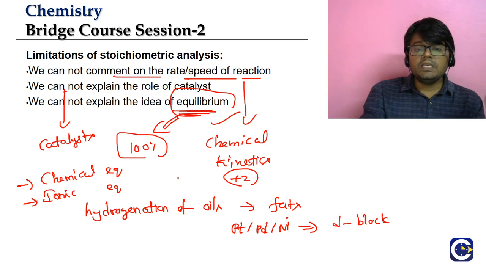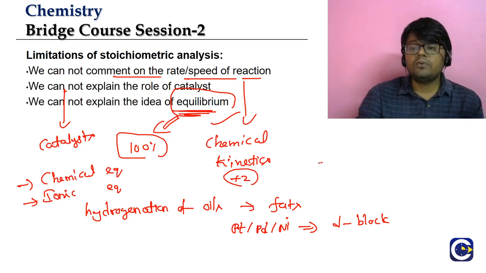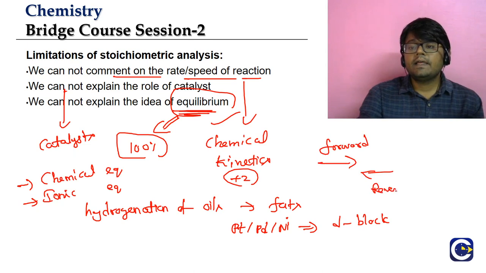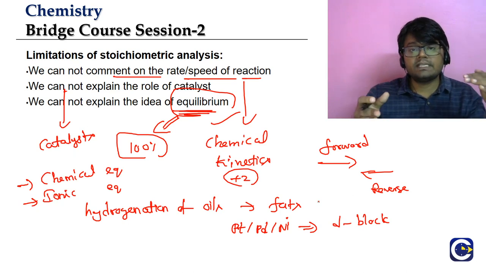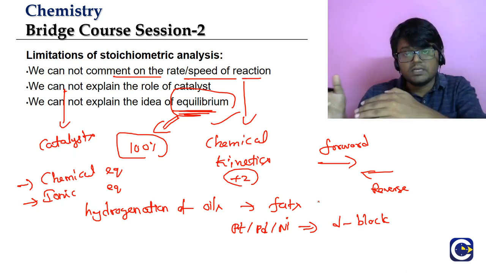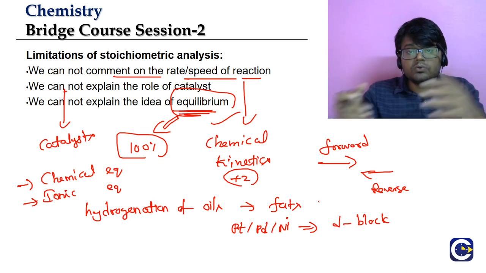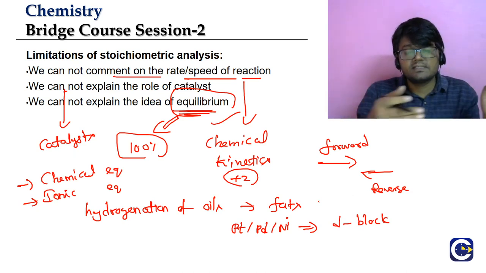Equilibrium is a phenomenon where the reaction stops even before going to 100% completion. It is based upon the idea of forward and reverse reactions. All this time we have been seeing that if we have hydrogen and oxygen, they combine to give us water. But water may dissociate to give back hydrogen and oxygen, the reverse.